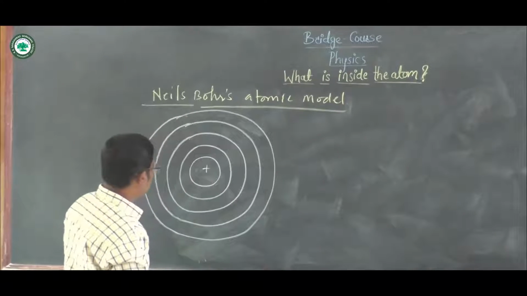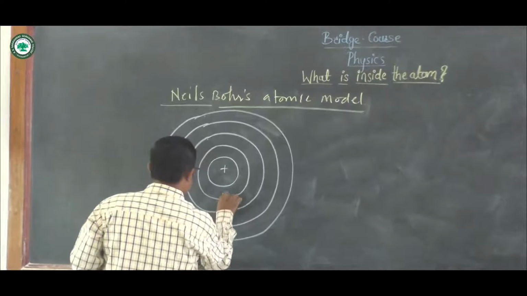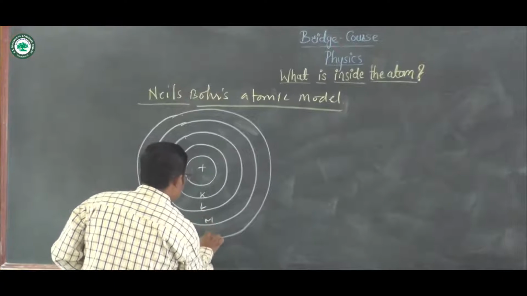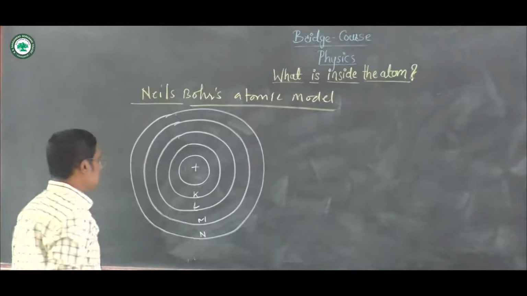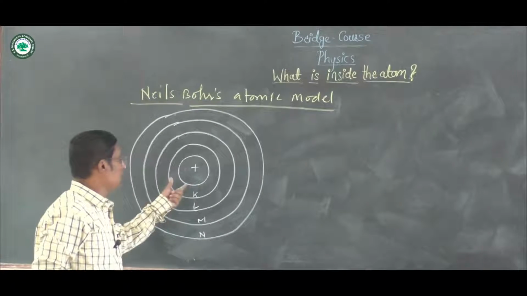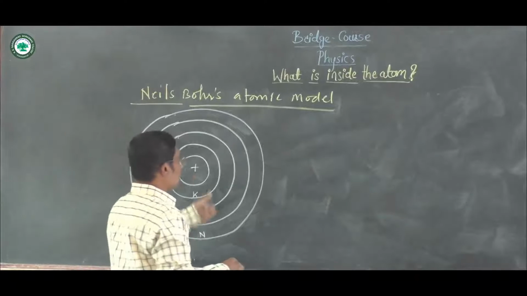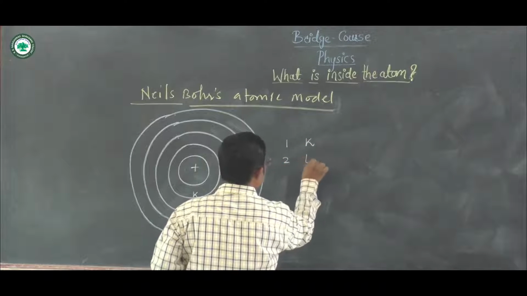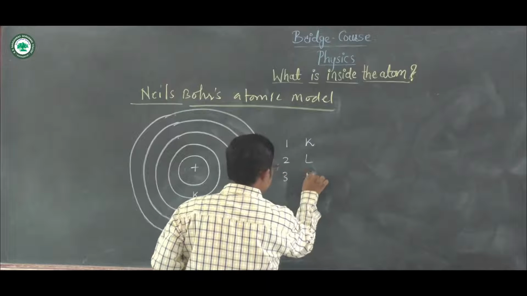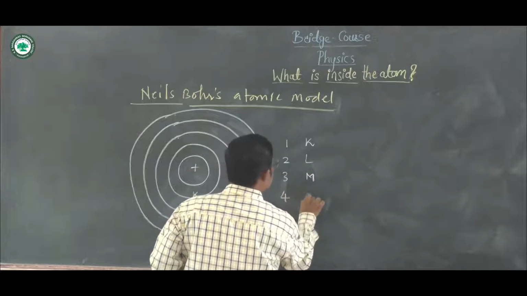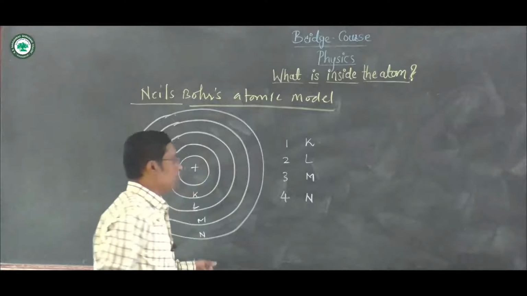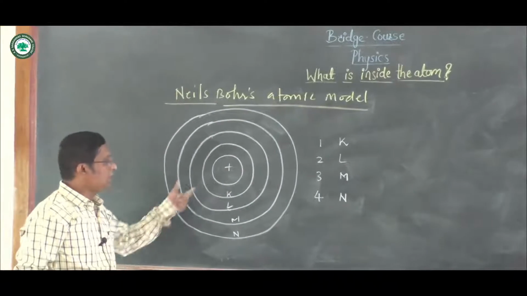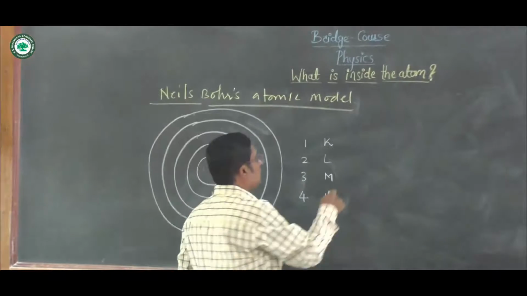And he named these orbits K, L, M and N. In Niels Bohr's atom, he suggested that various orbits are there. The first orbit is the K, the second orbit is L, the third orbit is M, and the fourth orbit is N. These are the orbits inside which the electrons are revolving.